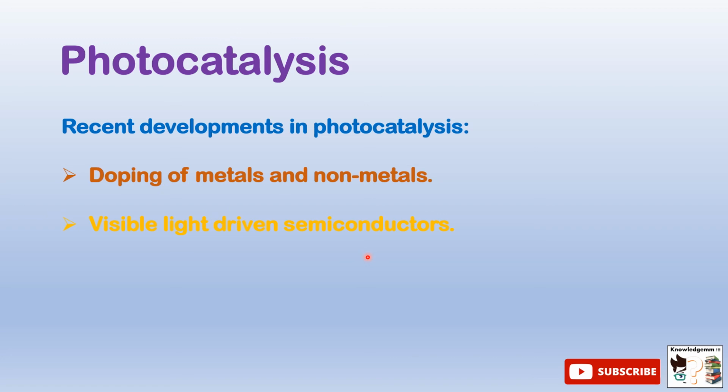Because we can use the visible light which is very much available everywhere, so that will be a highly efficient process. Then heterojunction of semiconductors is also being worked upon. Heterojunction of semiconductors reduces the recombination of electron and hole pairs, so ultimately increasing the efficiency of the overall photocatalysis process.